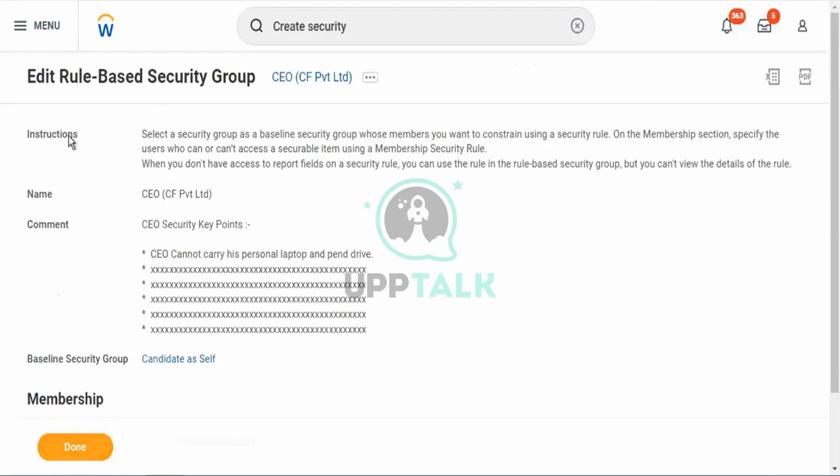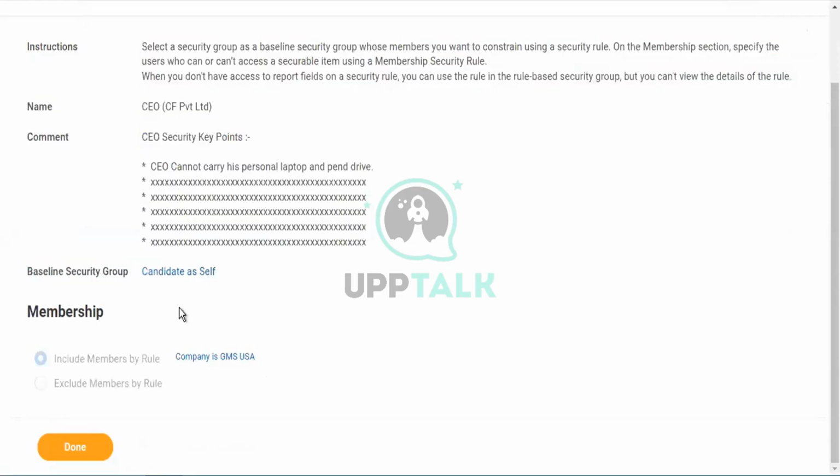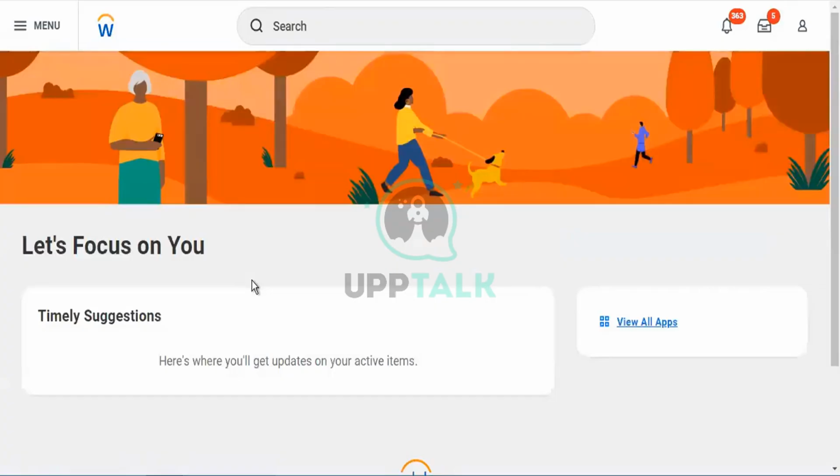I successfully created my individual person security rule policy here. These are all the details you can see. Tap on done. The approval request will route to the networking management team. Once they check all the key points and approve it, they will take the CEO's system and start giving the installations to the CEO's system. After completing this, we are going to jump into the next topic.